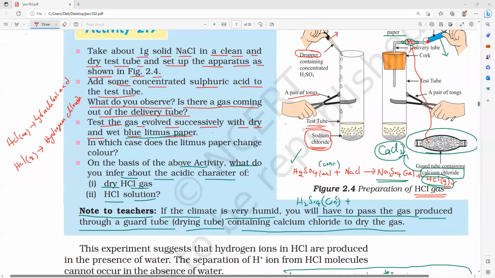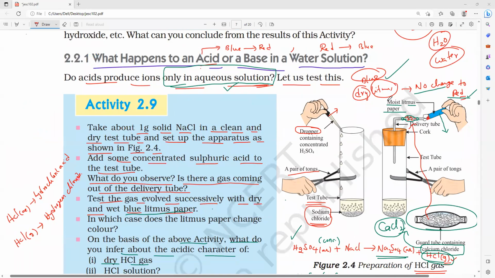Okay, guys? So if you bring dry blue litmus, there is no change in color. Later we have to prove that if you dip the litmus into water, the wet litmus will turn into what? Wet blue litmus.